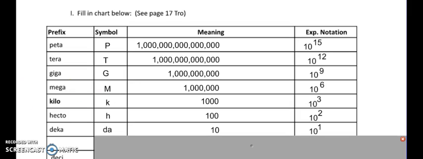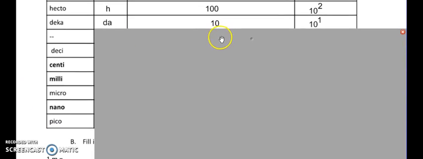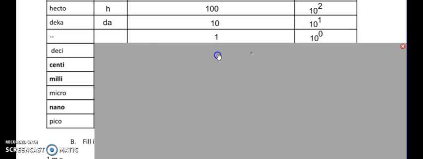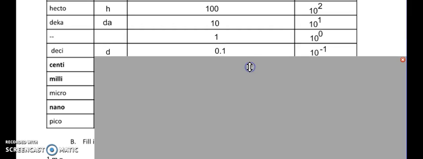So what about the smaller units? Okay, well, right here, this would be any base unit. So this could be your meter, this could be seconds, this could be moles, this could be liters, any derived unit, could be joules. So any base unit will go here, okay? And so we can subdivide these units. So deci would be a small letter d, notice it's small, which would be 1/10. What's another way to write 1/10? 1/10 or 0.1, 10 to the negative first.